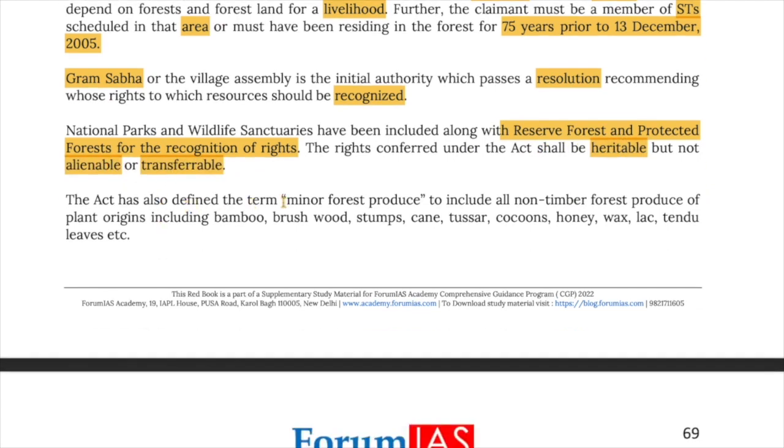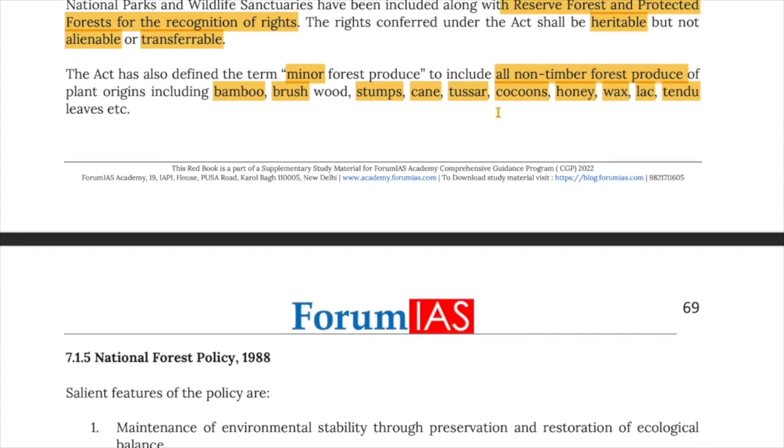The Act has also defined the term minor forest produce to include all non-timber forest produce of plant origin, including bamboo, brushwood, stumps, cane, tussar, cocoons, honey, wax, lac, tendu leaves, etc. These are all non-timber forest produce.